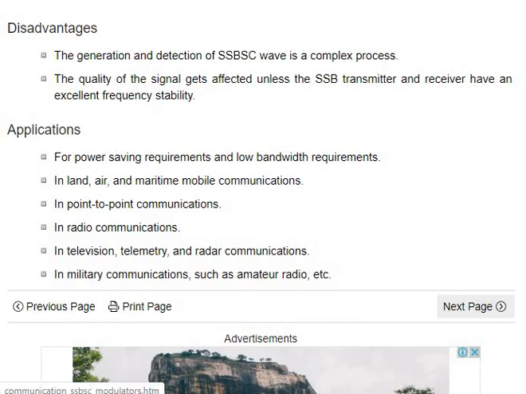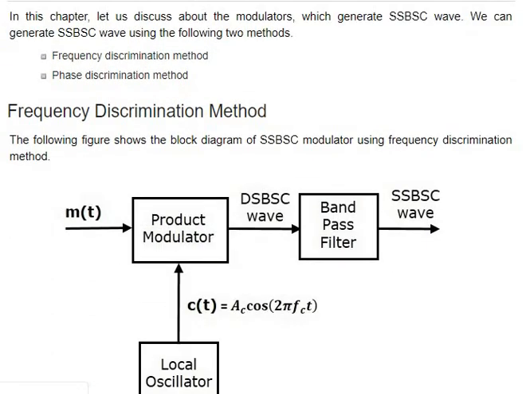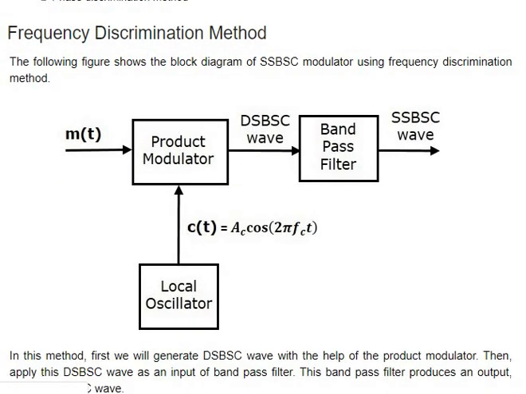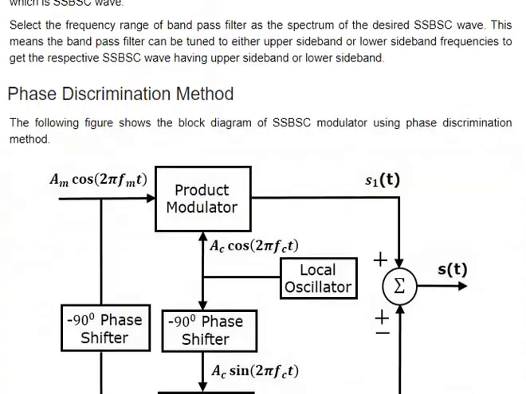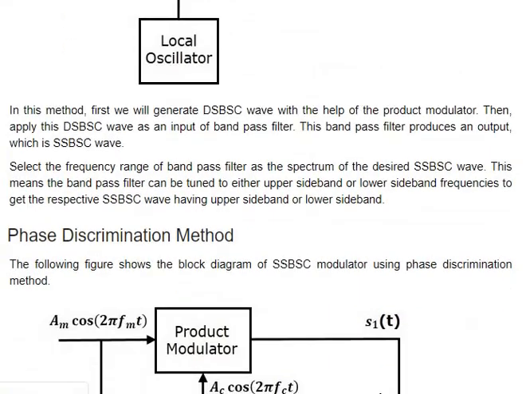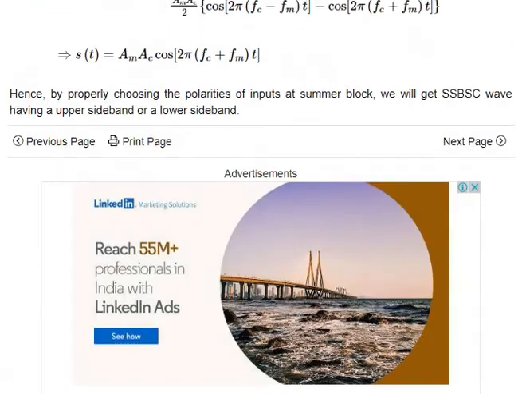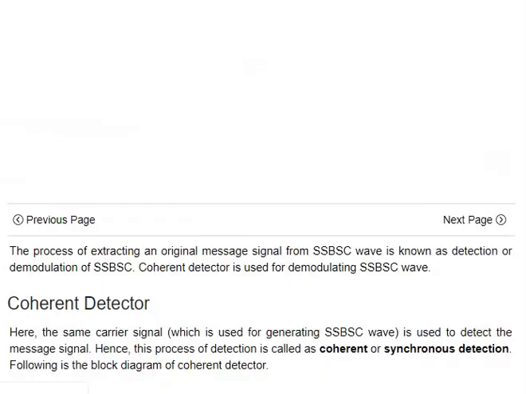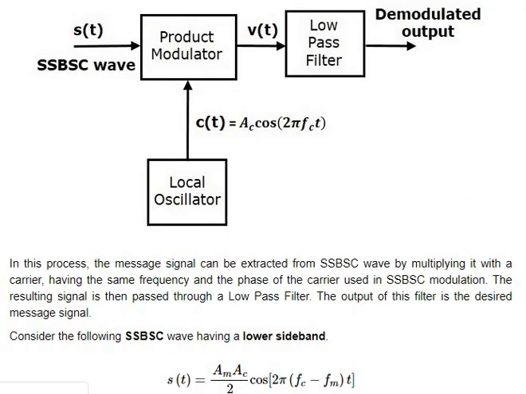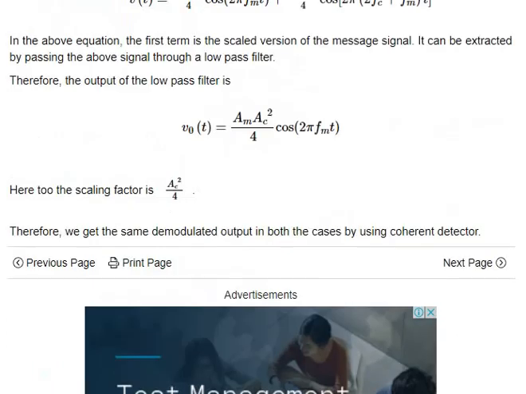I'll leave this page link in the description, with analog SSBSC modulators, and you can go through this product modulator, local oscillator, and band pass signal, and phase. This is not much phase discrimination method and phase discrimination or frequency discrimination. That's just simple and as usual, we need to just focus on what diagrams we are drawing. That's it. Coherent detector or non-coherent detector is the basic one. Coherent detector has a local oscillator and a product modulator, and you need to write more points.